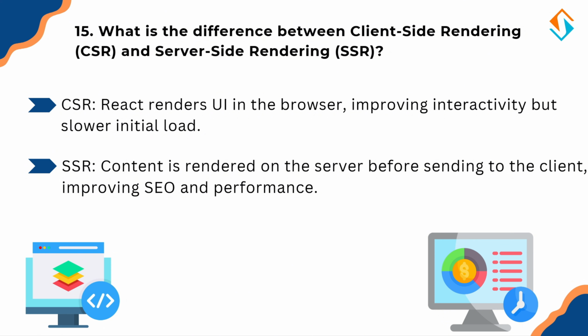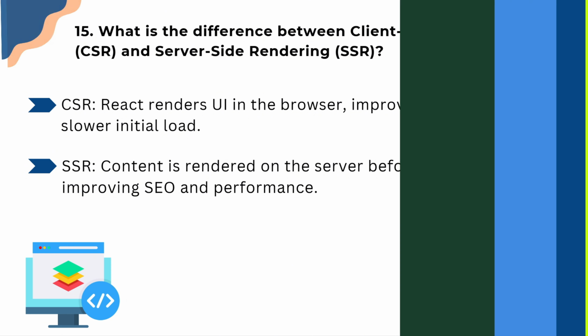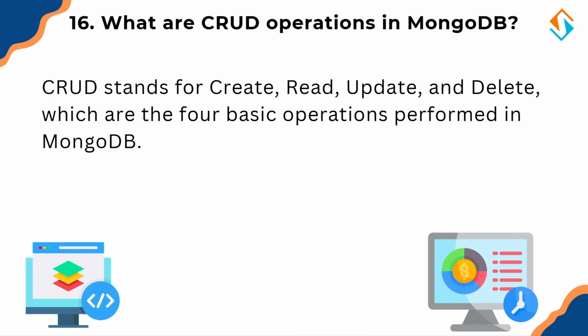Now let's move to the database layer and talk about CRUD operations in MongoDB. Okay? So, what are CRUD operations in MongoDB? CRUD stands for create, read, update, delete, which are the four fundamental operations in MongoDB. First, create, it inserts new data. Second, read, it retrieves data. Third one is update, it modifies existing data. And the last, delete, it removes the data.